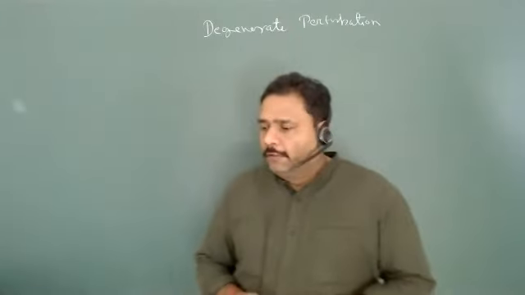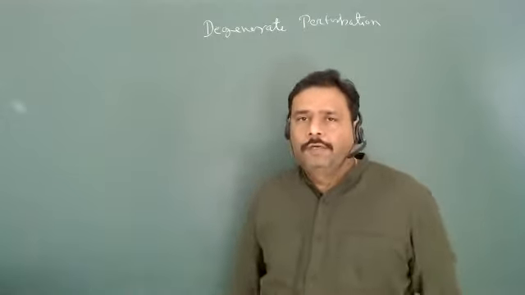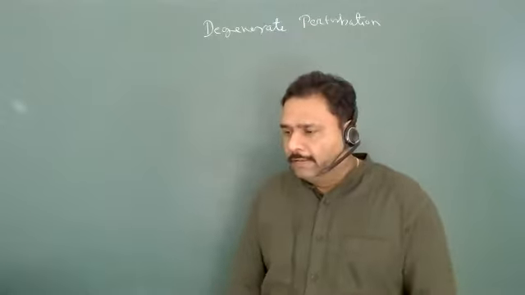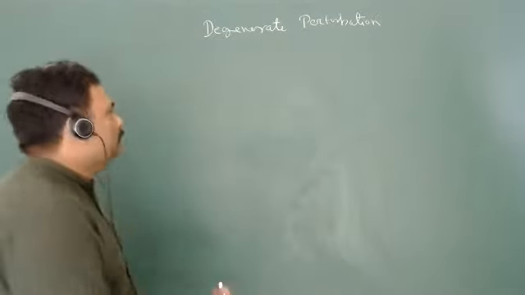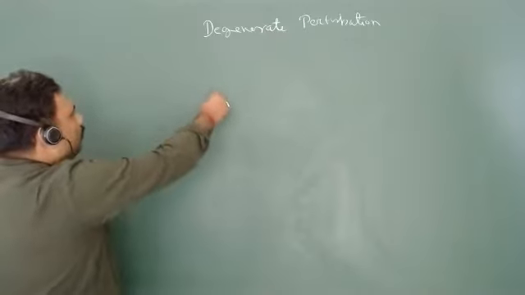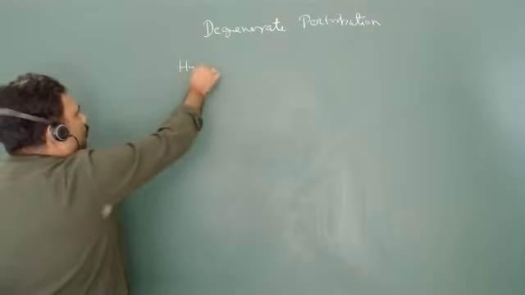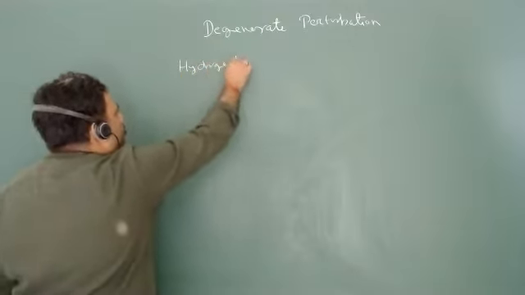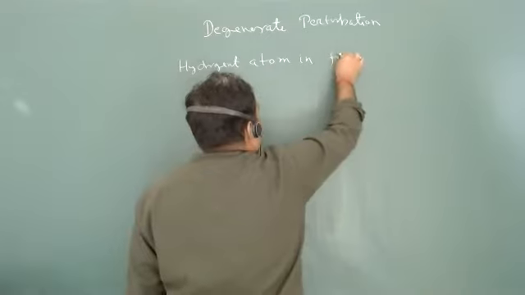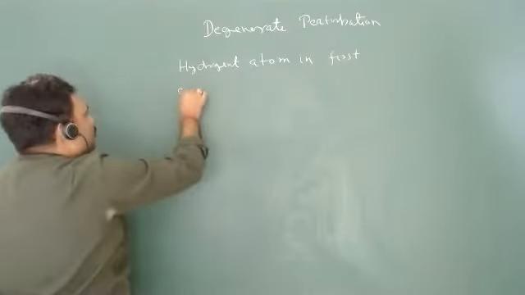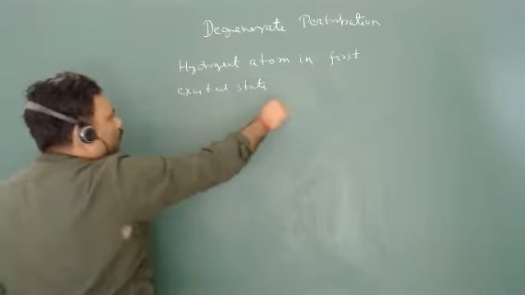Okay. So we have done 2 problems in the last class. Today we will do some more problems based on degenerate perturbation theory. So let us go for a system, suppose the hydrogen atom, with the hydrogen atom in the first excited state perturbed with a potential.